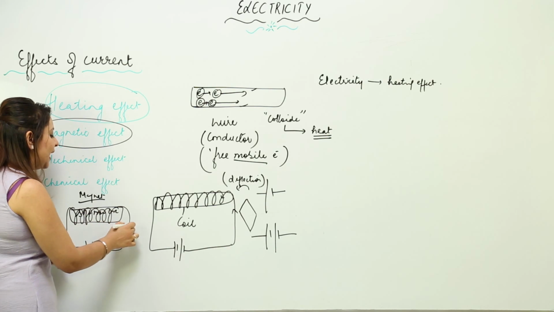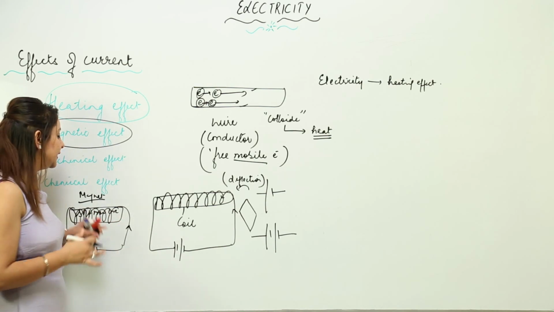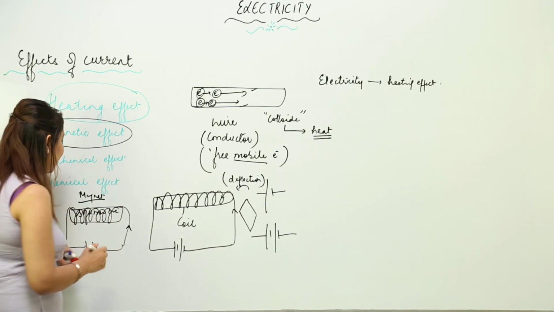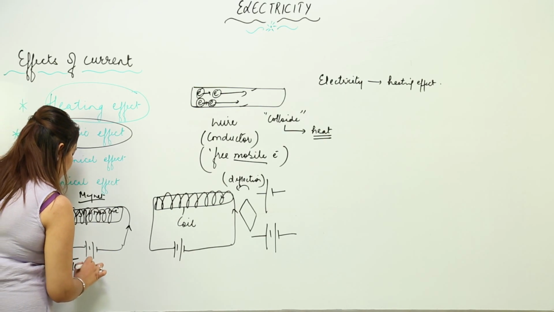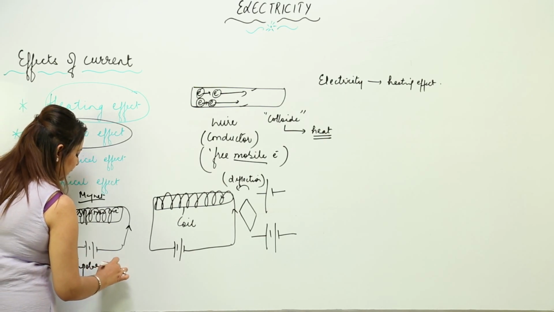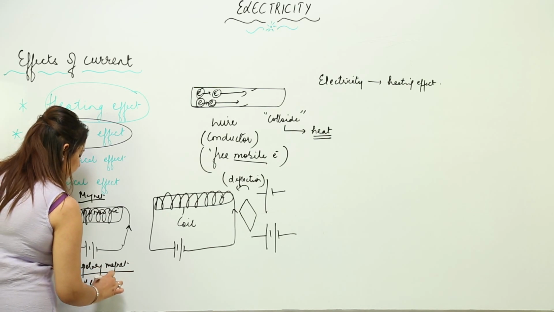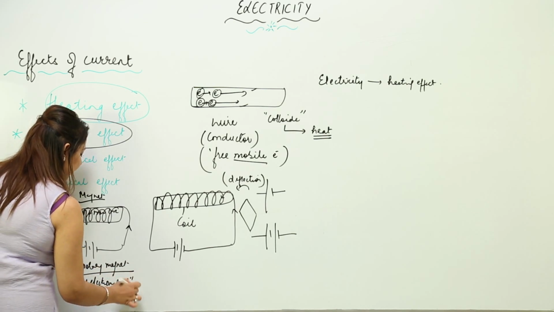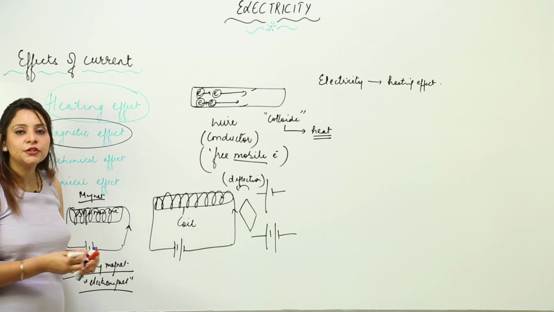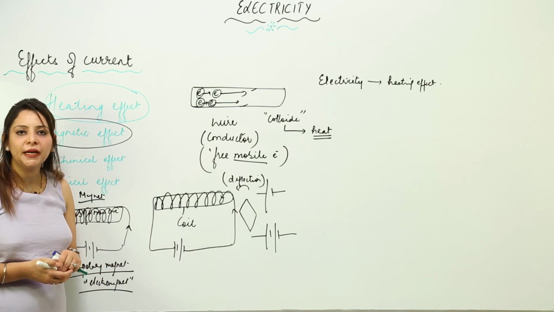But as soon as the current is switched off, its magnetism is lost. So it becomes a temporary magnet, or we say it becomes an electromagnet. So there you can actually prove that electricity can produce magnetic effect.